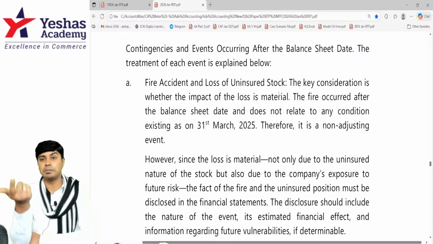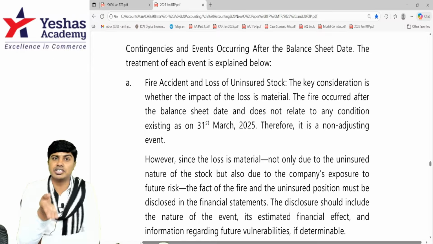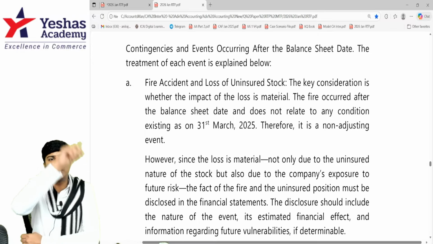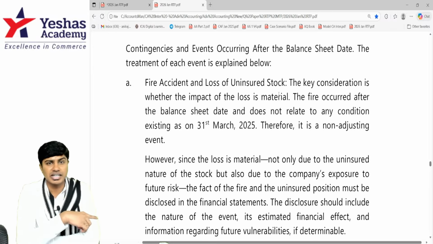Then we'll look at the exceptional case. If such an event happens after the balance sheet date, though the condition is not existing on the balance sheet date, if it raises a question mark on the substratum of going concern, then it will still be considered an adjusting event.